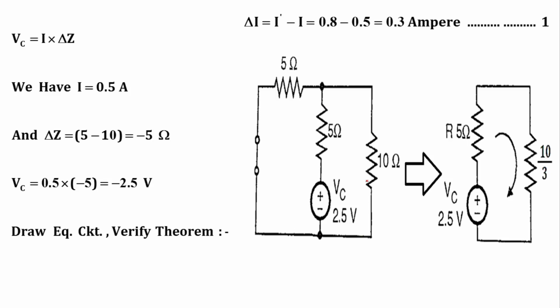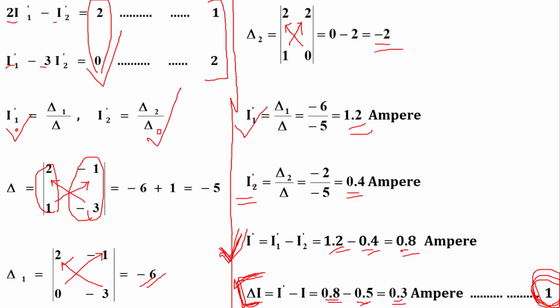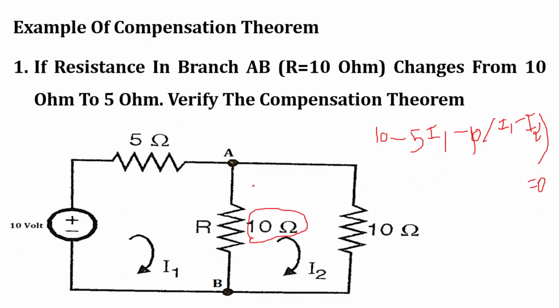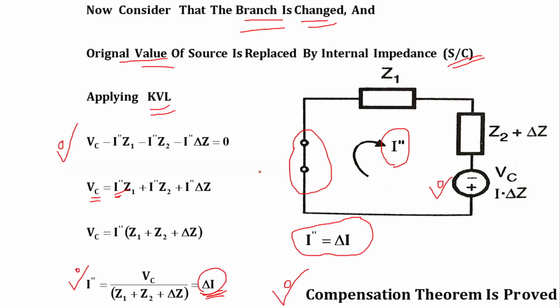So now we have to find out the delta I after replacing the voltage with internal impedance. Clear? As you have seen in the main diagram, this 10 volts should be short circuited, and we have to replace the compensation voltage over here. Clear? To verify the compensation theorem, as we have done in this particular network, we have to replace the voltage source with another voltage source in terms of VC.